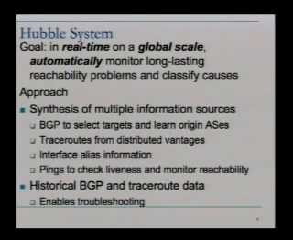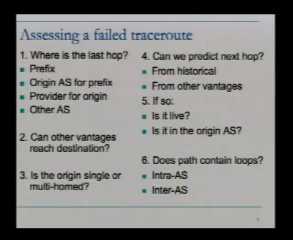High-level view of our system, we're going to synthesize multiple information sources. So we're going to take BGP feeds, we're going to issue traceroutes from distributed vantages, we're going to use interface alias information, and we're going to issue pings to check liveness and help monitor reachability of prefixes. And we're also going to keep around historical BGP and traceroute data that will help us with our troubleshooting.